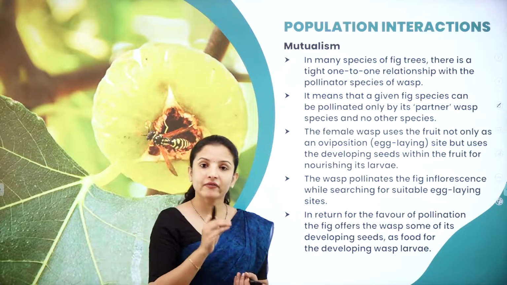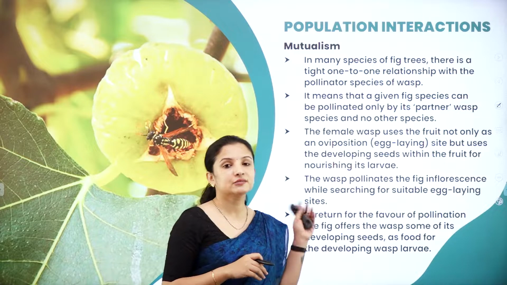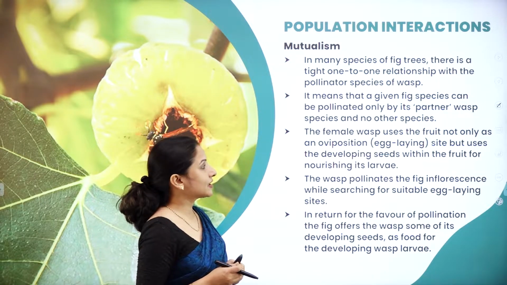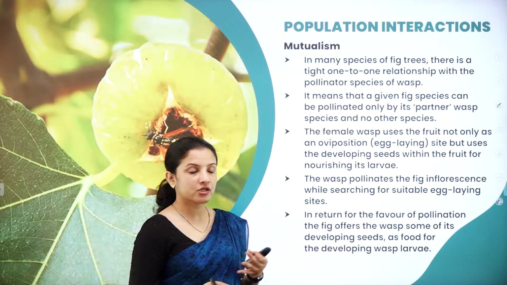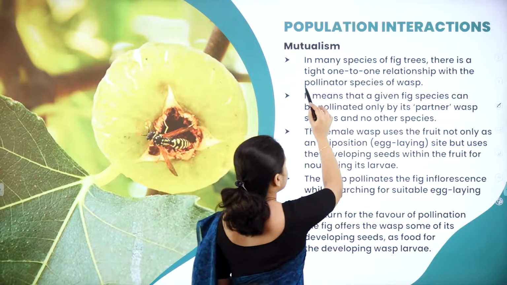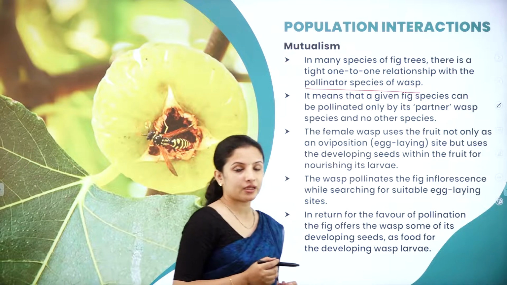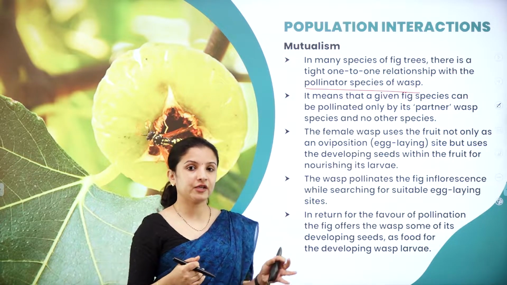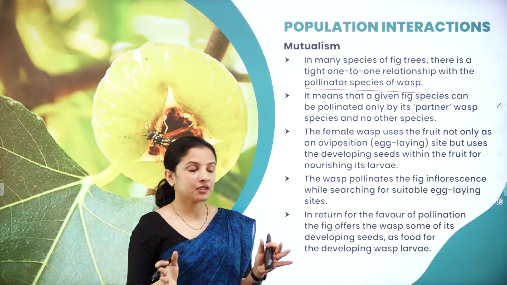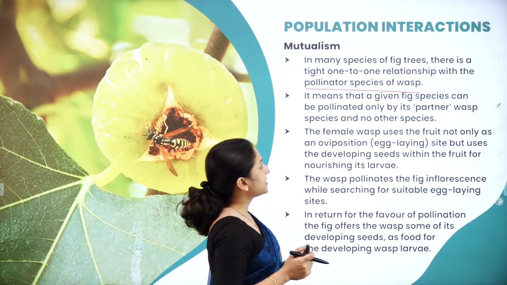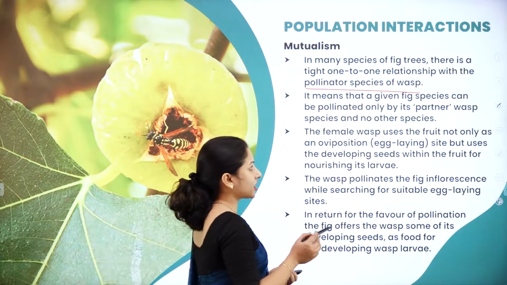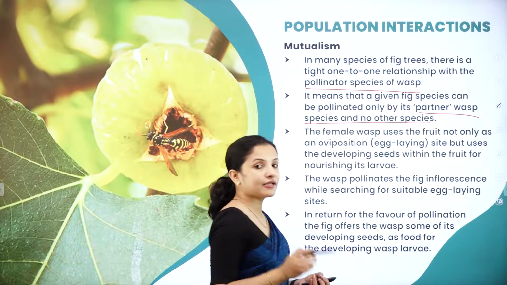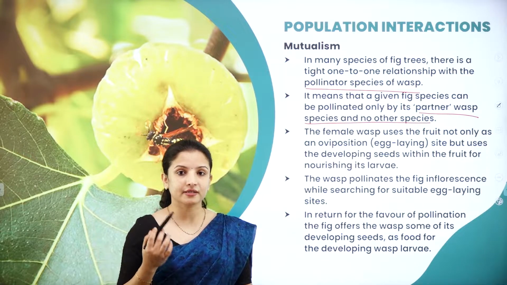How did that larvae actually come into the fig fruit? It is because of the wasp. In many species of fig trees, there is a tight one-to-one relationship between the pollinator species of wasp and the fig. So there is a mutualistic relationship between the fig fruit and the wasp. Here, the fig species can only be pollinated if its partner, the wasp species, is present, and it cannot be pollinated by any of the other species.